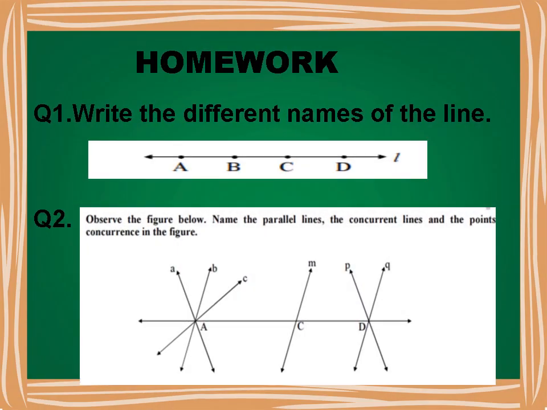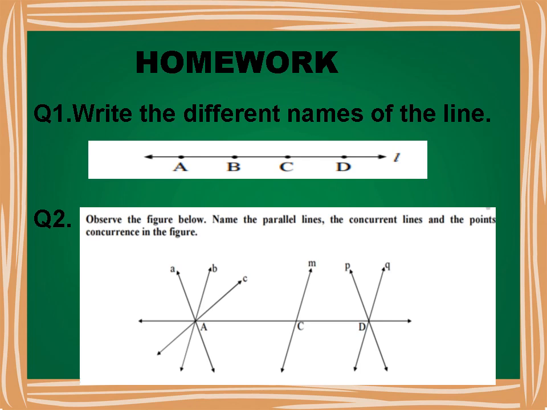Children, here on the screen some questions are given to solve in your notebook. I will just discuss the answers of these questions so that you can easily write them in your notebook. First question, write the different names of the line. You can see the diagram here and we can write the name of the line as line L, line AB, line AC, line AD, line BC, line BD and line CD.